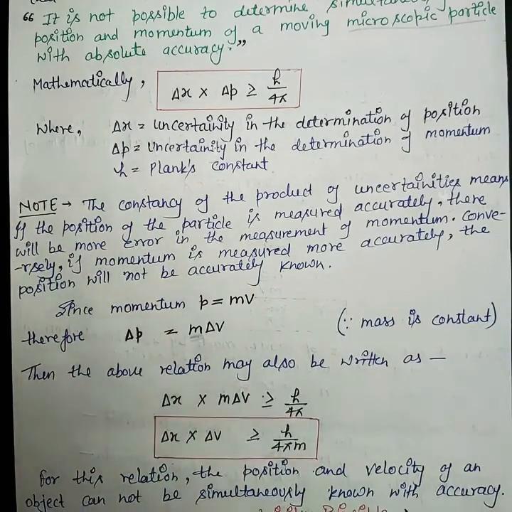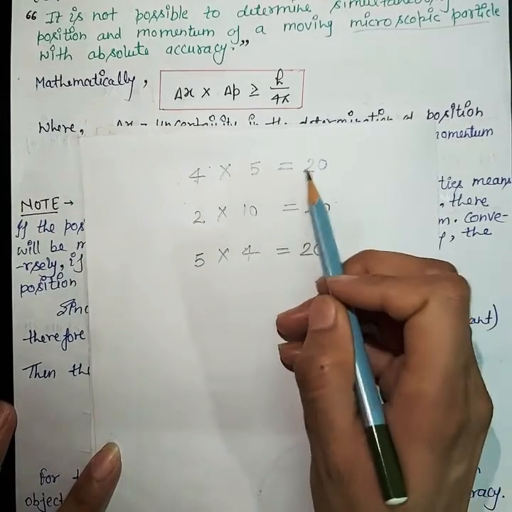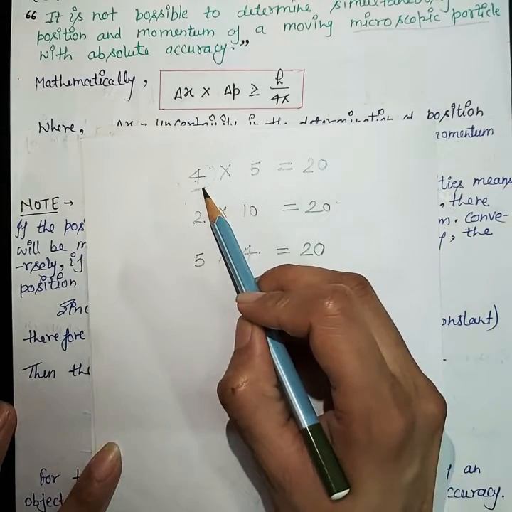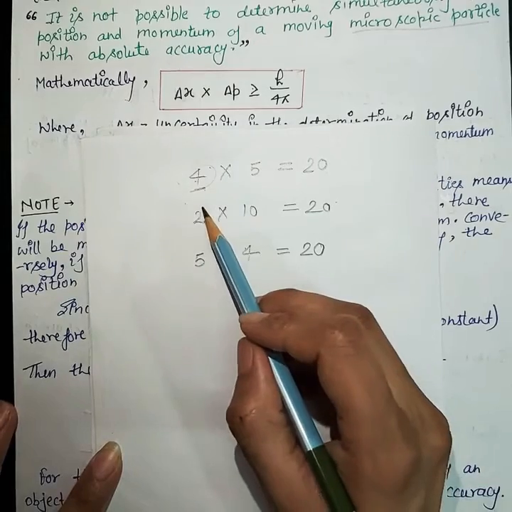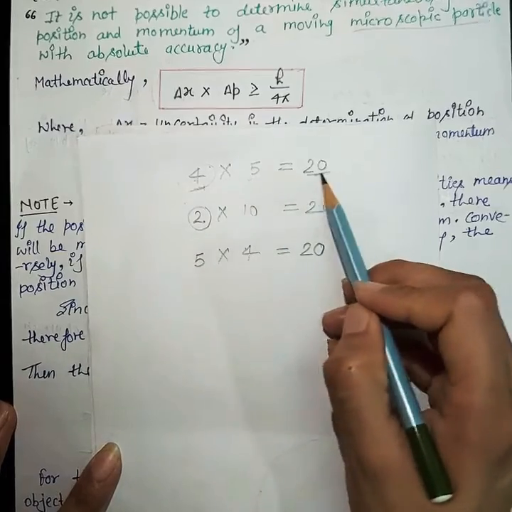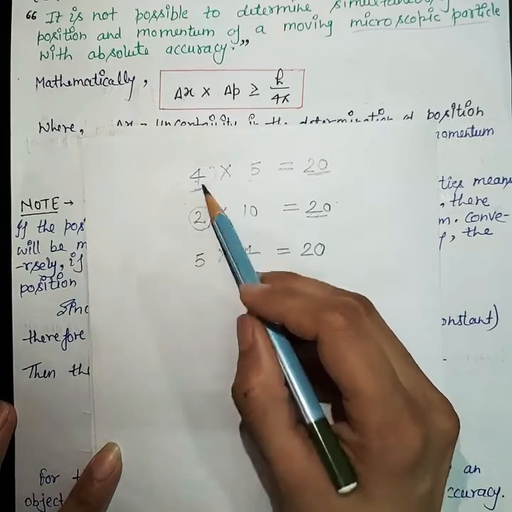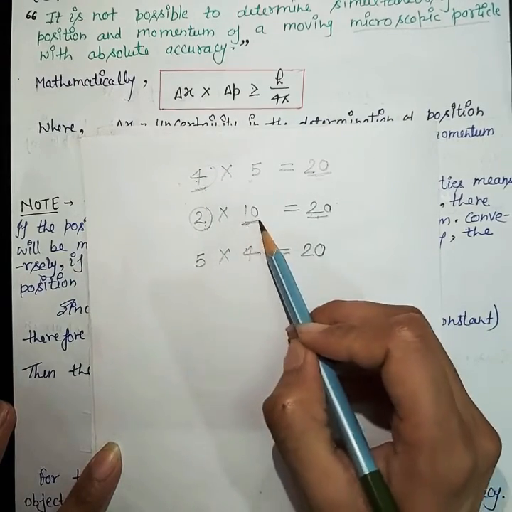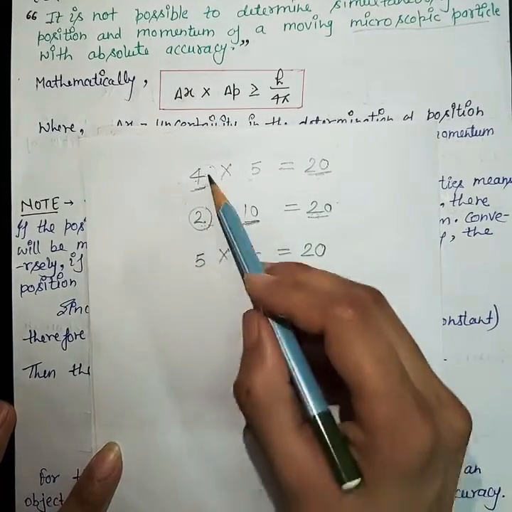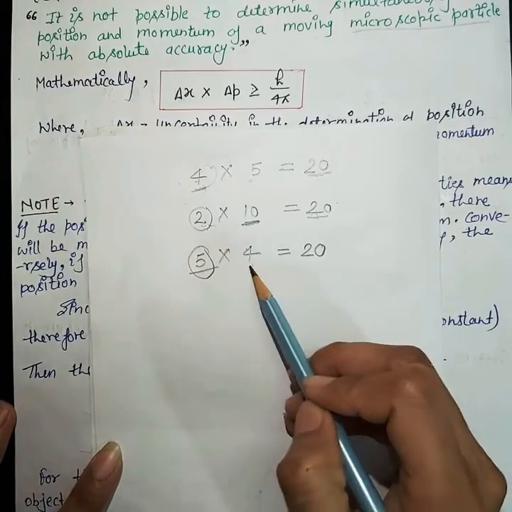Okay, one more thing. Suppose we are doing a calculation, 4 into 5 equals 20. Now I want to put a number instead of 4 which is less than 4, so I have put 2 here. Since the product of these two numbers is 20, which is constant, and I am decreasing the first number, I have to increase the second number because the product is constant here. And suppose I am increasing the first number, as I write 5 in place of 4, then I have to decrease the other number.